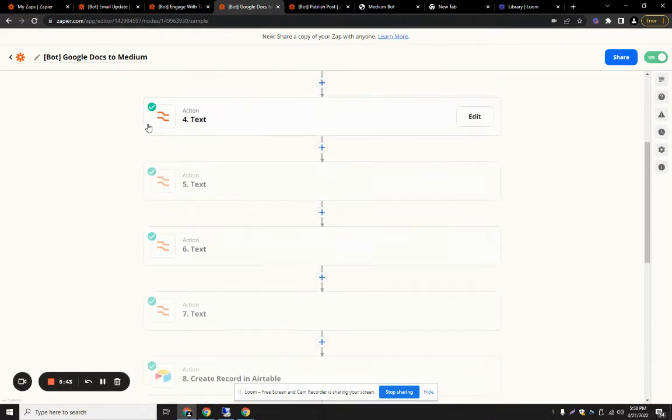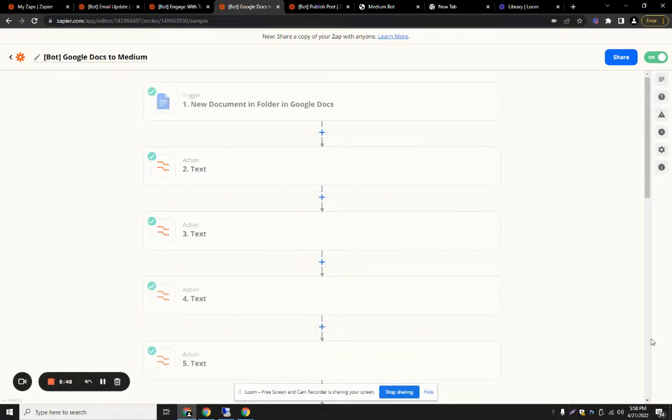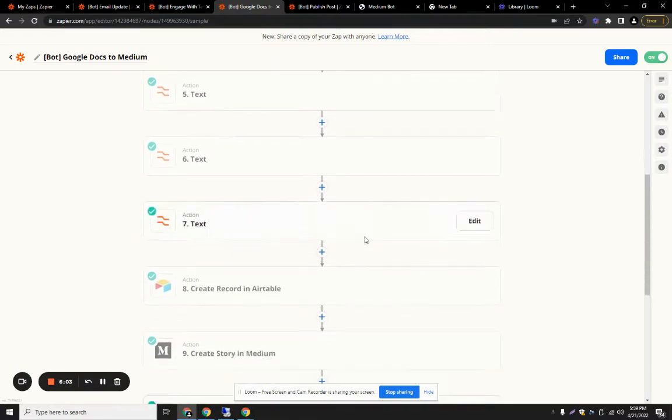And this is the Google Docs Medium bot. Basically it's a drafting bot, which handles long, high quality posts. So whenever the user creates a new Google Doc in some kind of folder in Google Docs, then this whole process will start.